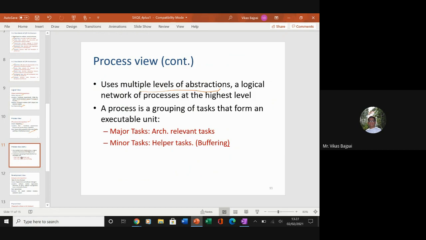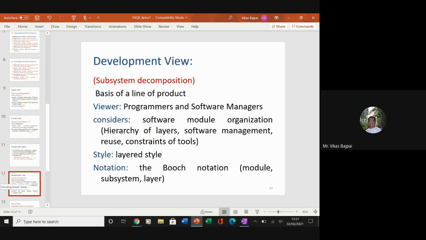I can have a logical network of processes at a highest level, and a process is a grouping of tasks that form an executable unit. For example, in case of a major task, I have architecture related event task. In case of minor task, I have a helper task. That means I can have a buffering kind of thing.